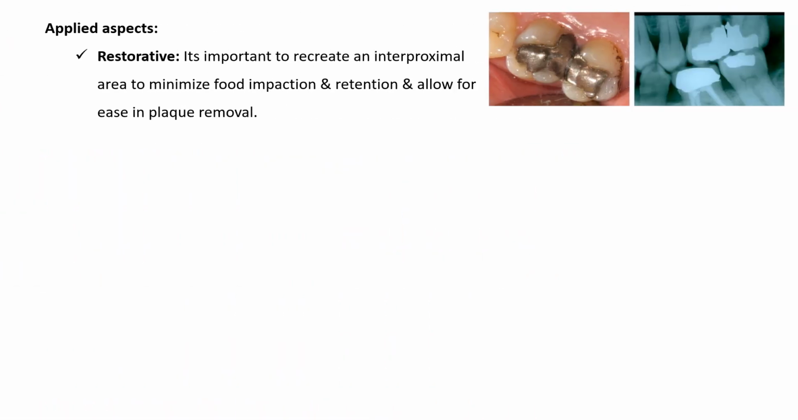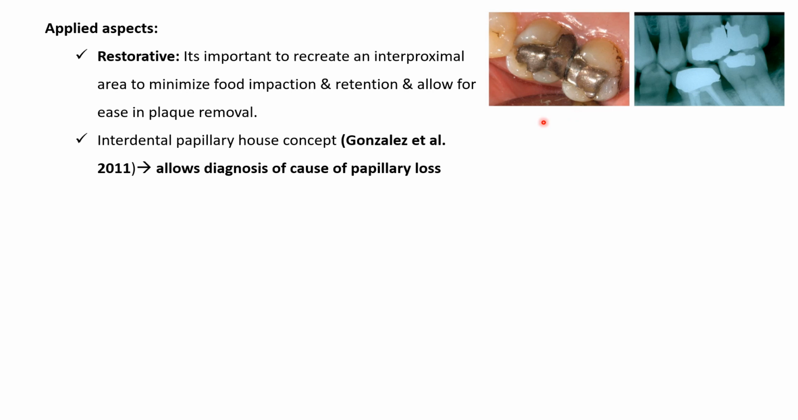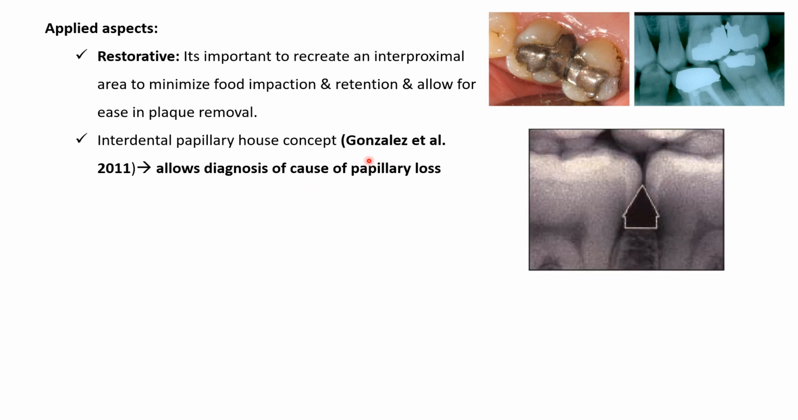Applied aspects of interdental gingiva. From a restorative point of view, it is important to recreate an interproximal area to minimize food impaction and retention and allow ease in plaque removal. And if there is an overhanging restoration or faulty marginal ridges, then there are more chances of food impaction and more chances for the disease to start in this region. The interdental papillary house concept was proposed by Gonzalez et al. in 2011. This allows diagnosis of the cause of the papillary loss.